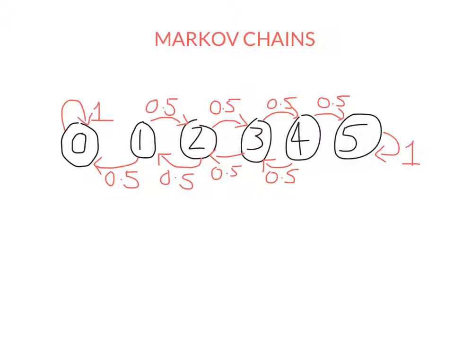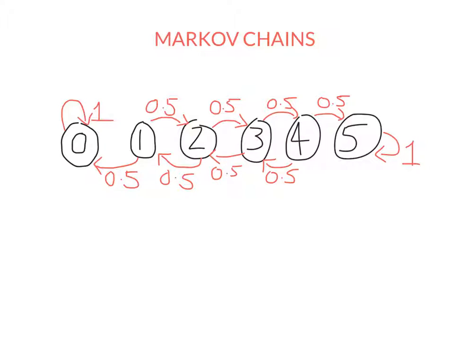They identify some states and we look at the probability of going from one state to another. And we're usually interested in the probability we'll be in a given state after a certain period of time. Of course, states can mean so many different things. We can have a state meaning living in the city and another state living in the suburbs. And we can look at the long run trend of how many people will be living in the city and in the suburbs after a certain amount of time. So states don't have to be numbers.